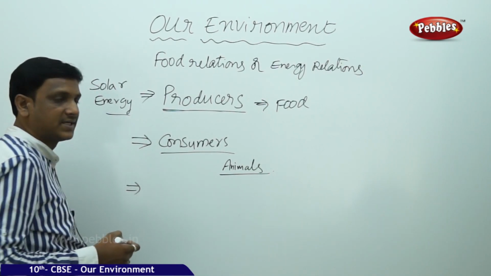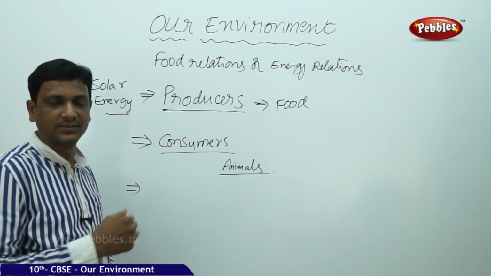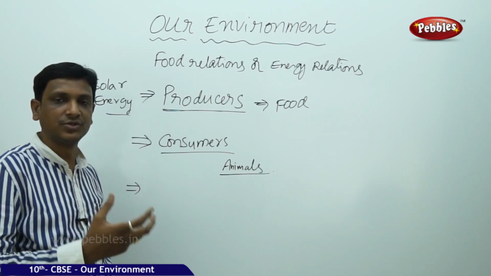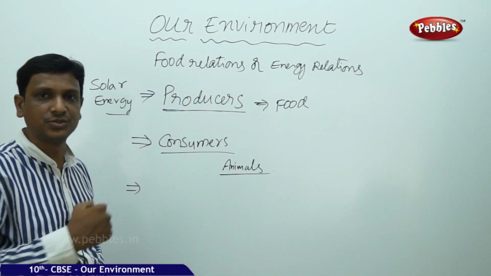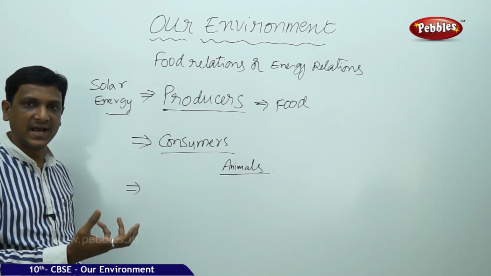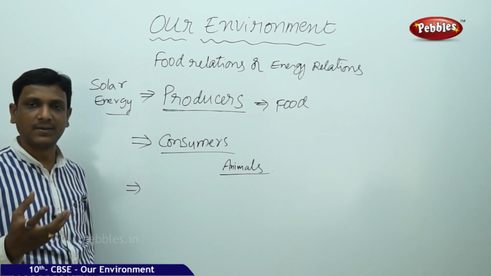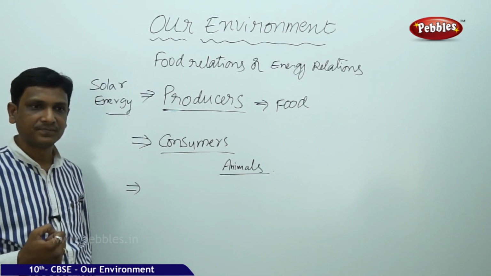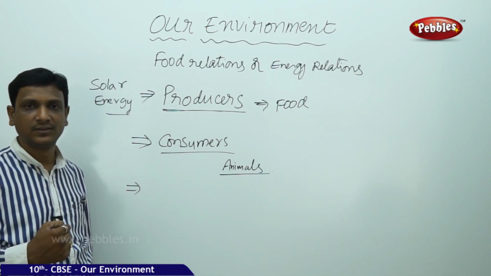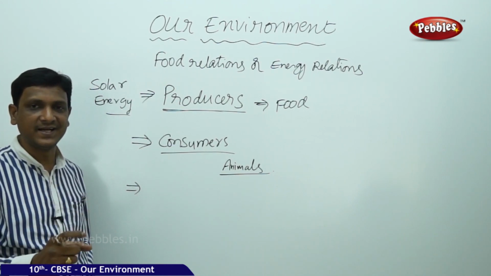So do we have any other category here? Already we spoke in the first part of this lesson: any materials added to the environment, what happens to the material? We discussed adding waste to the environment. Among the waste we have added to the environment, a part of the waste is degraded, mixed up with the soil. Say for example, fruit peels. You throw fruit peels in the soil. After a few days, you find that the fruit peels are mixed up with the soil. That means the fruit peels are decomposed, degraded.